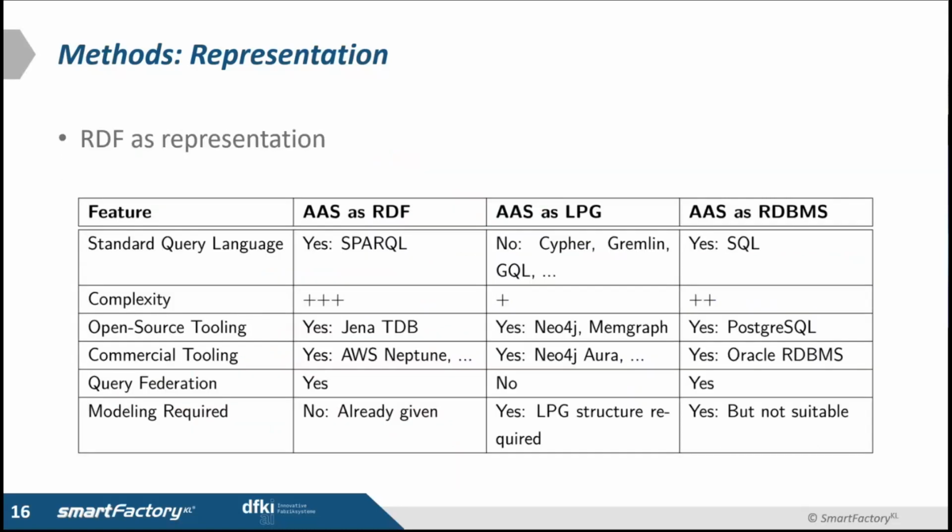We use RDF as a representation method because we have a standard query language, which is SPARQL. We have open source tooling available like Apache Jena, and we also have commercial tools available like AWS Neptune. We can do query federation, which is a nice attribute, and the most important factor is that the RDF representation is part of the specification, so we don't need to design any database schema or anything for that compared to other approaches.